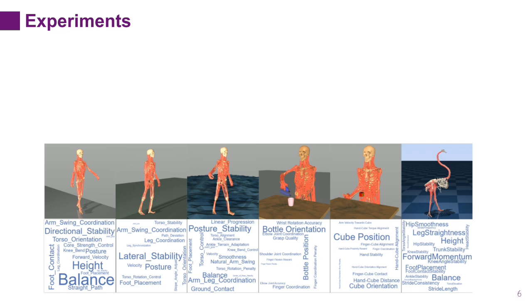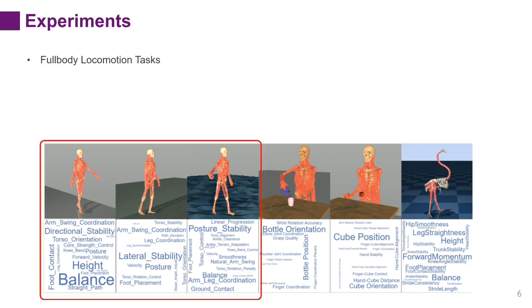We evaluate our method across a diverse set of musculoskeletal systems and tasks, capturing a broad spectrum of control challenges. The suite includes full-body locomotion environments, spanning flat, sloped, and rough terrains, testing the stability and adaptability under varying conditions.